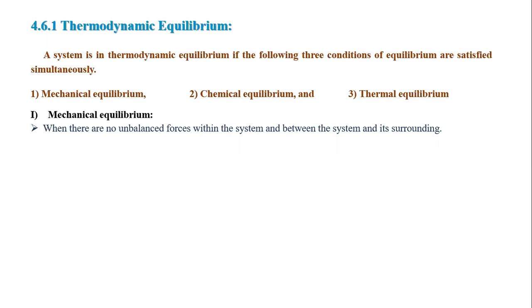For example, if an object is placed on a table, it is at rest. That time, it is acted on by balanced forces. The balanced forces are the downward weight and the upward normal reaction by the table. Remember, in mechanical equilibrium there are no unbalanced forces within the system and between the system and surrounding.